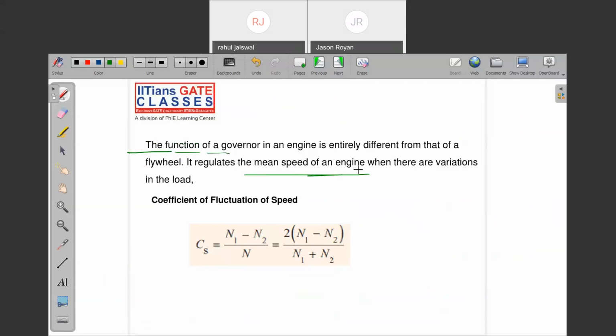What about the bus speed? Will it be more or less? When more persons are sitting, more load is there, the speed will be low. If you want to maintain the constant speed, that means if you want to reach the particular destination within 1 hour or 2 hours, whatever we set, what do I need to do? I need to supply more fuel. And who will supply more fuel? The governor. Automatically, there is a mechanism.